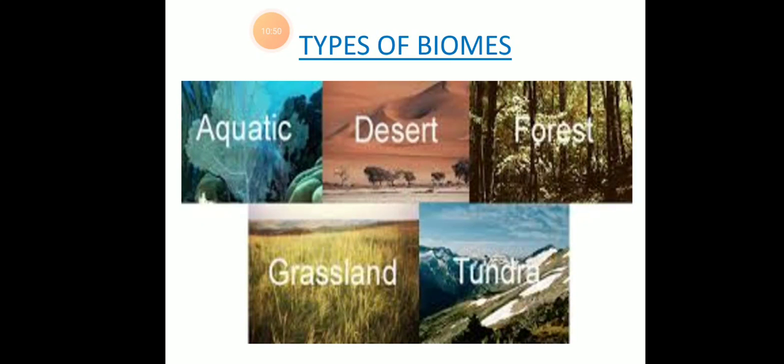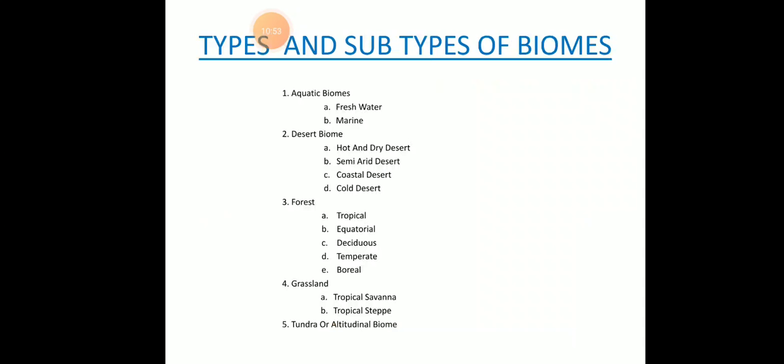Types of biomes like aquatic, desert, forest, grasslands and tundra. So types and subtypes of biomes: aquatic biomes, for example freshwater and marine; desert biomes like hot and dry desert, semi-arid desert, coastal desert, cold desert. In the forest you can see tropical, equatorial, deciduous, temperate, boreal. And grasslands: tropical savanna and tropical steppe, and tundra of altitudinal biomes, right?